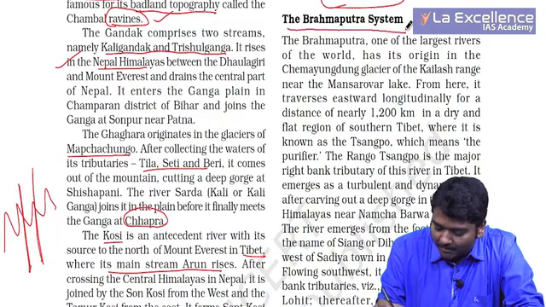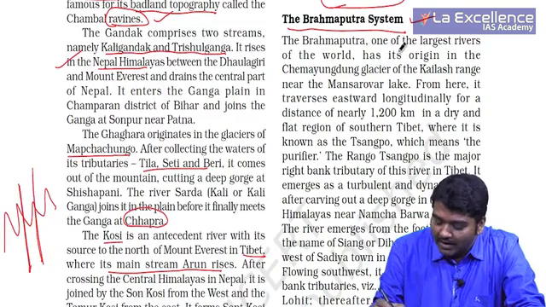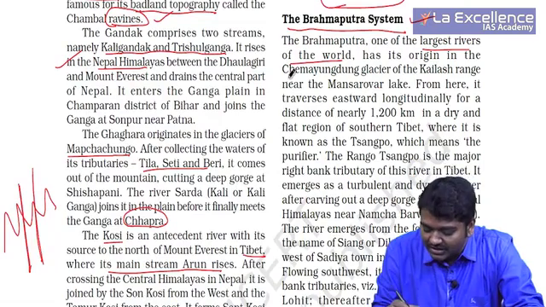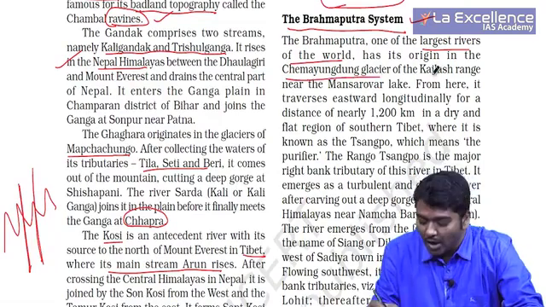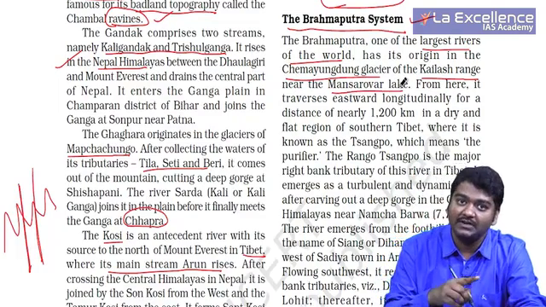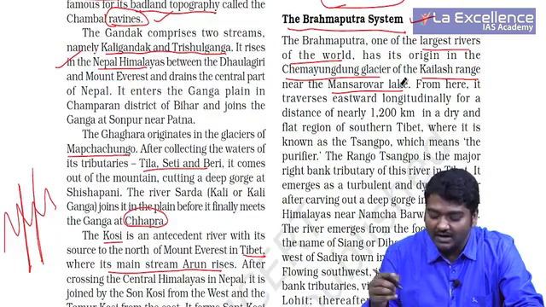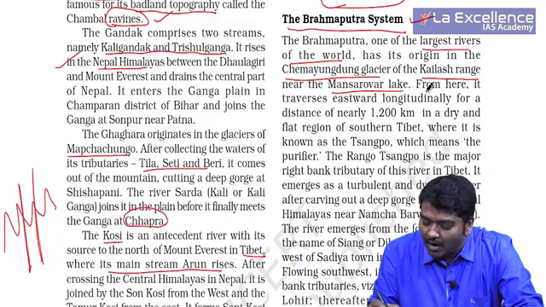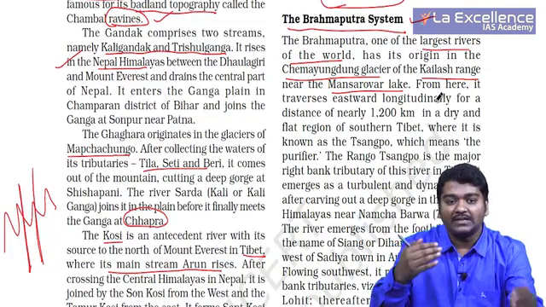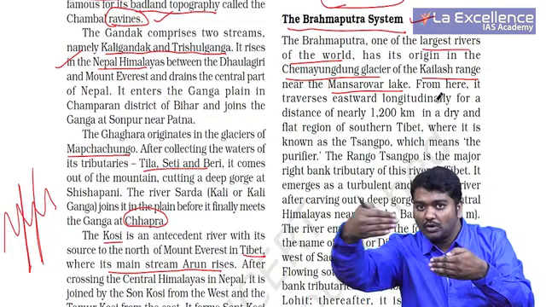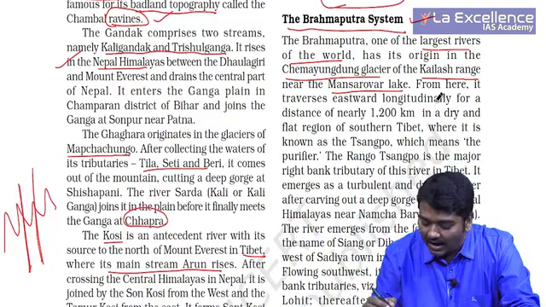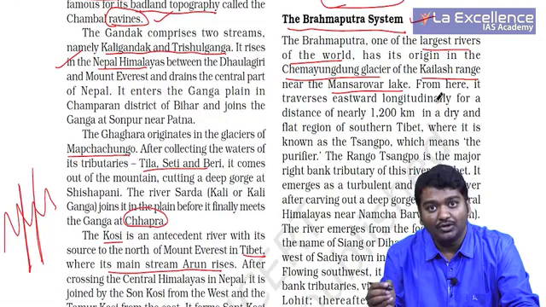Let us take Brahmaputra system now. It is one of the longest rivers of the world, and it originates in Chemayungdung glacier of the Kailash range near the Manasarovar lake. Manasarovar, Indus, Chemayungdung glacier is for Brahmaputra. From here it traverses eastwards longitudinally, that is above Himalayas they move parallel to the Himalayas, and then they enter into India.